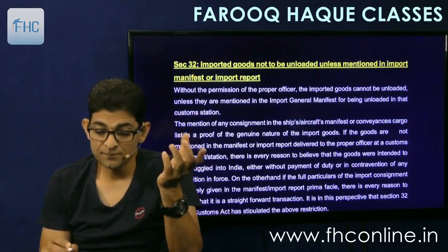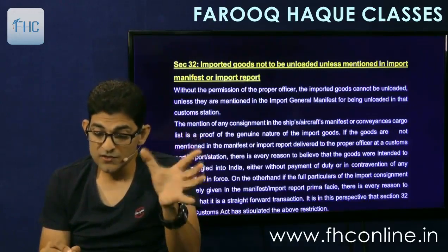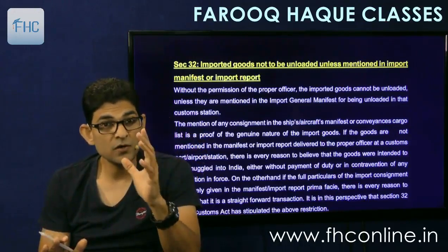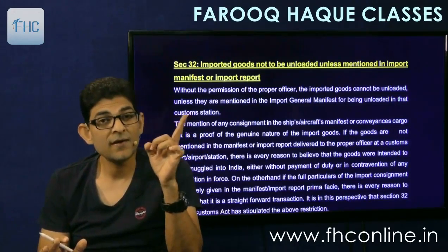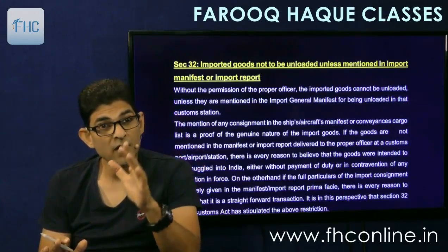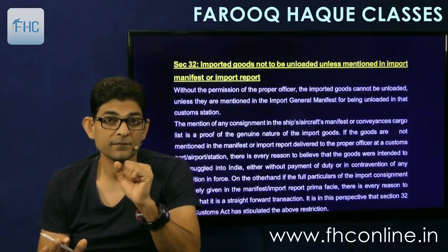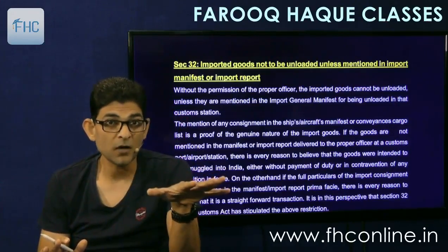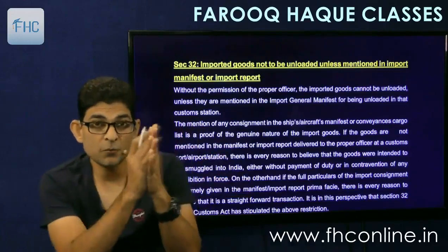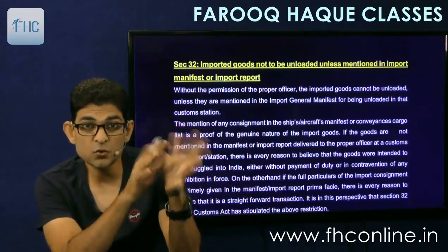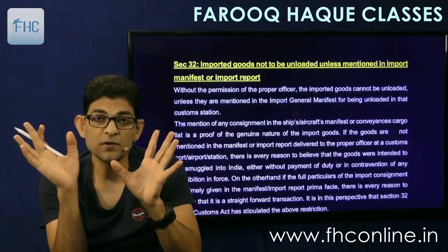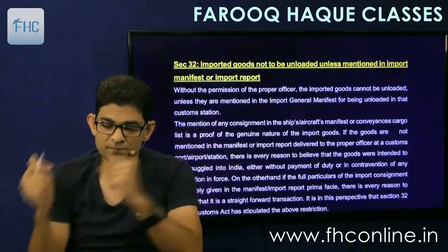Section 32 says, goods not to be unloaded unless mentioned in import manifest. Means only those goods can be unloaded which have been mentioned in import manifest or import report as for unloading, and not mentioned as same bottom cargo. If they are mentioned as same bottom cargo, then they cannot be unloaded. So import report or the manifest must mention these goods as for unloading. Only those goods can be unloaded. So that is a very simple section.